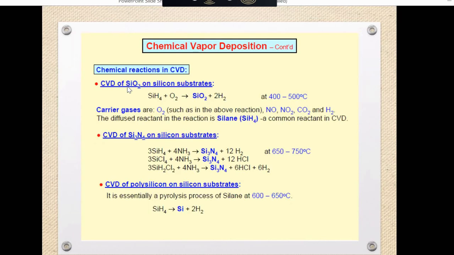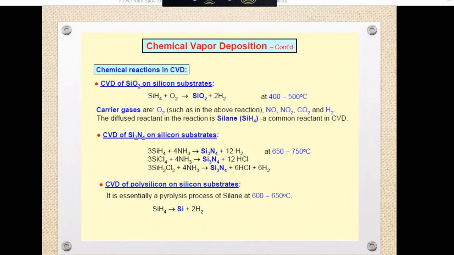First we'll see how we produce silicon oxide. We take silane, SiH4, to produce the silicon oxide. Silicon dioxide films can be produced on the surface of the silicon by a diffusion process. This means deposition of a silicon oxide layer on the surface of the silicon substrate.